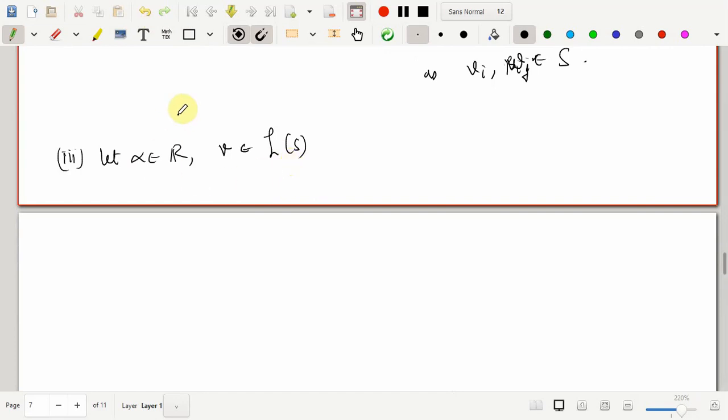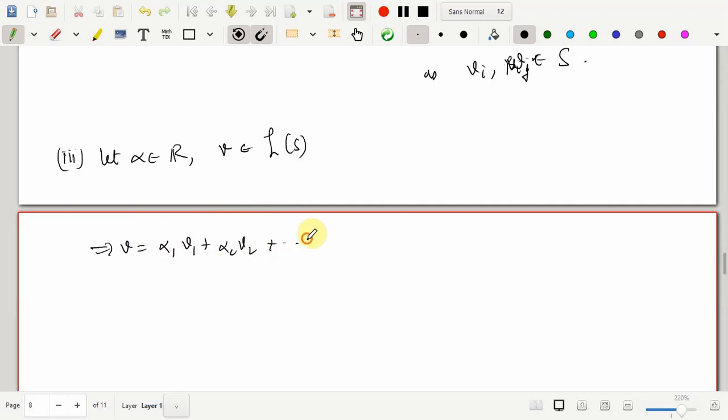So by definition of linear span of S, V should be expressed as a linear combination of finite vectors of S, which means that I should write down V as alpha 1 V1 plus alpha 2 V2, and this goes on till alpha n Vn. These are some notations which I am using. If they coincide with some other notations, don't get confused. The vector may not be the same. Here Vi belongs to S and the alpha i's are scalars in R, and i is as usual varying from 1 to n.